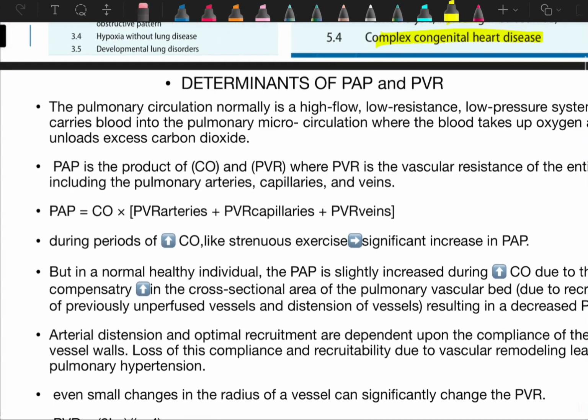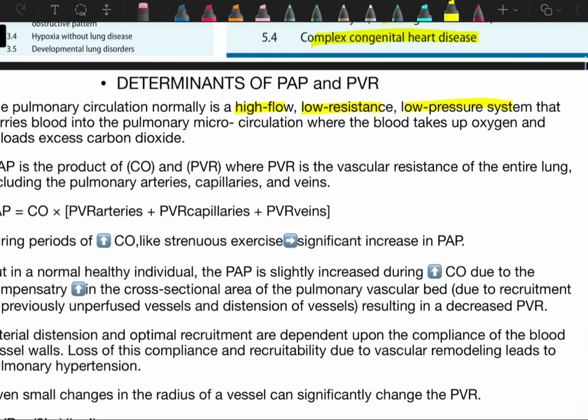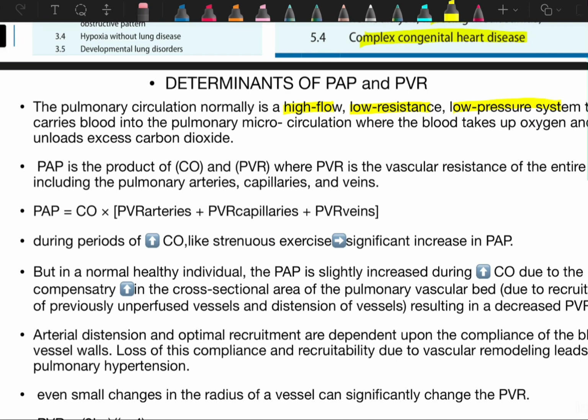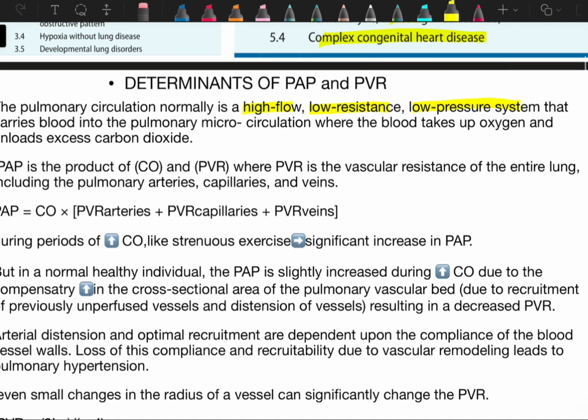Now we'll come to determinants of pulmonary artery pressure and pulmonary vascular resistance. They are telling that the pulmonary circulation is normally a high flow, low resistance and low pressure system that carries blood into the pulmonary microcirculation, where the blood takes up oxygen and unloads the excess carbon dioxide.